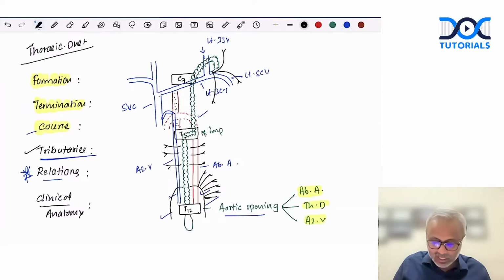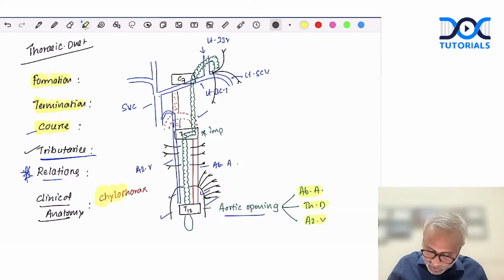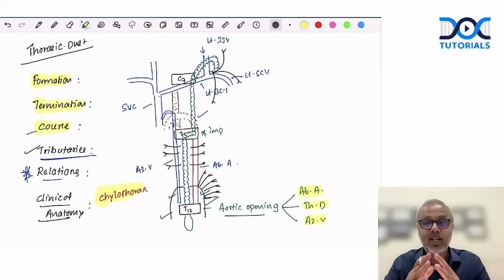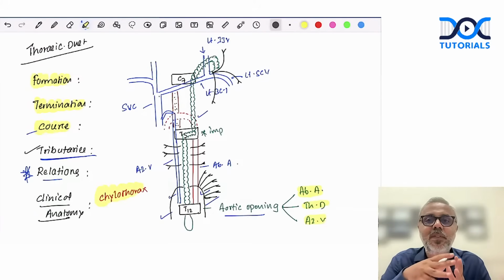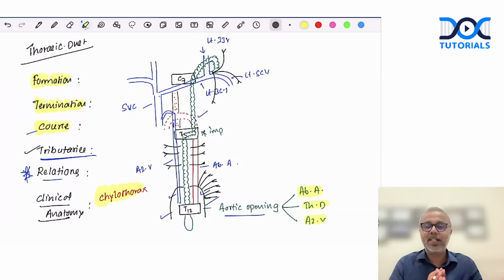What about clinical anatomy? Remember, rupture of the thoracic duct will lead to a clinical condition called chylothorax. Now, what is chylothorax? When the thoracic duct ruptures inside the thoracic cavity, it can lead to accumulation of the chyle or the lymph into the pleural cavity. And this condition is what we refer to as chylothorax. So this is how you should describe it.